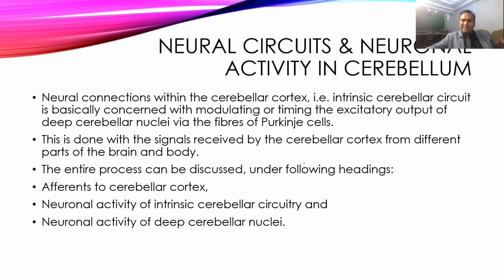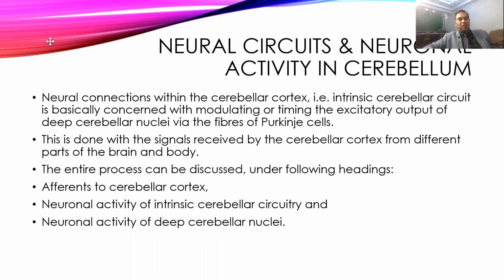Now come to the various circuits. Like the basal ganglia, the cerebellum also works through various circuits, and these neuronal connections within the cerebellum usually form the intrinsic circuits, which modulate the timing of the output coming from the deep cerebellar nuclei via Purkinje fibers.